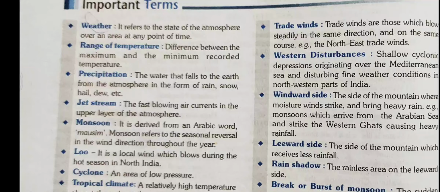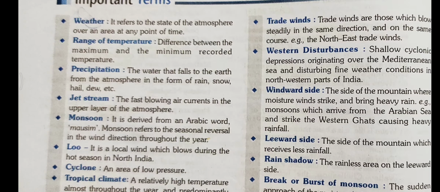The side of mountains where moisture winds strike and bring heavy rainfall is called windward side, and the side of mountain which receives less rainfall is called leeward side.